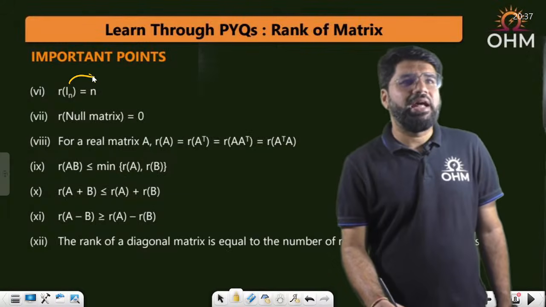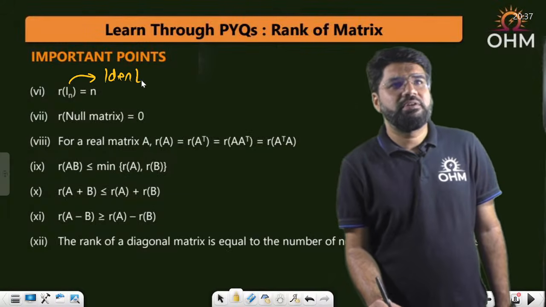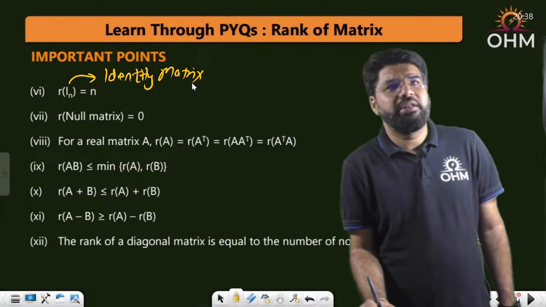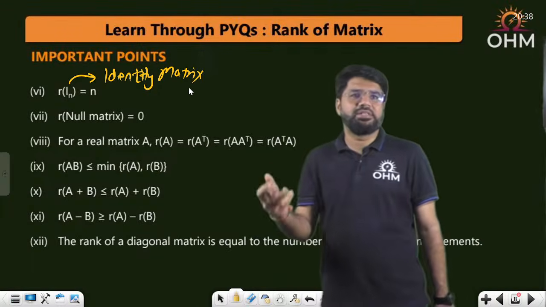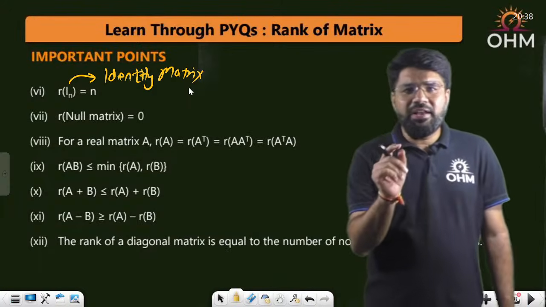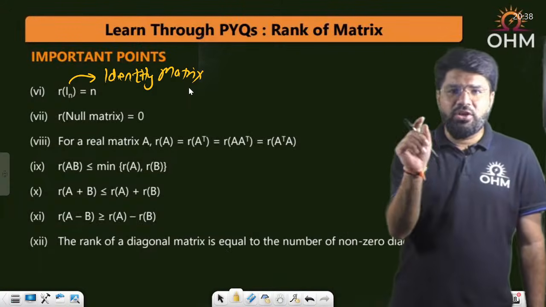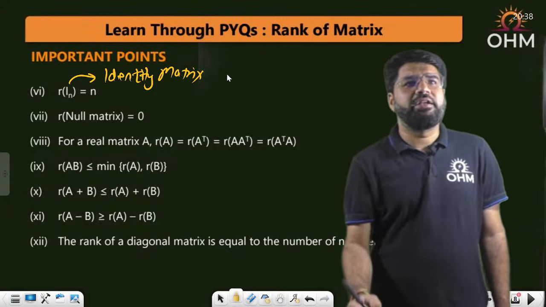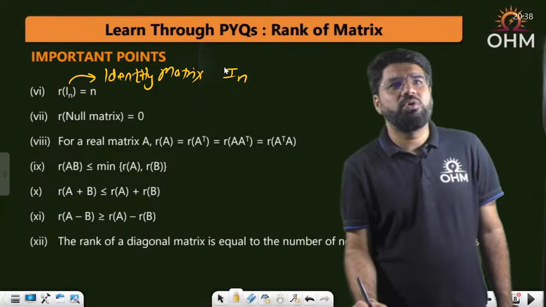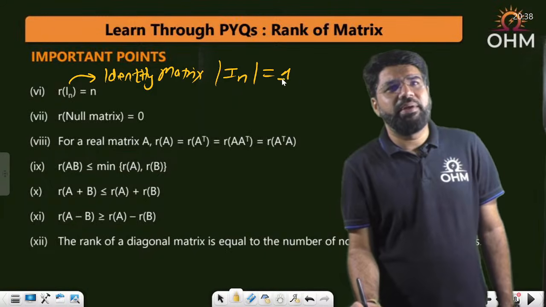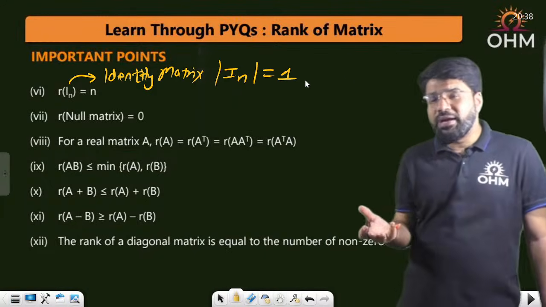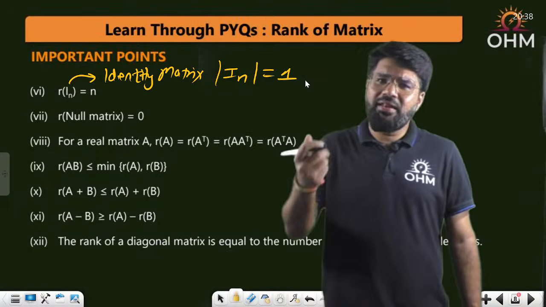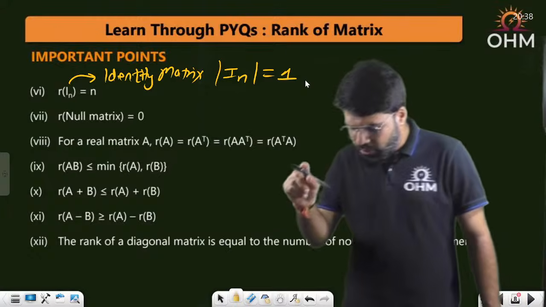IN means what? IN means identity matrix. Okay, identity matrix you all know, where all diagonal elements are 1, others are 0. Rank of identity matrix will always be n if it is an n cross n identity matrix, because identity matrix has non-zero determinant. The determinant of any identity matrix is always 1, and because the determinant is non-zero, you will have full rank. What is the full rank for n cross n matrix? N. Discuss this point. Let me know any doubts.